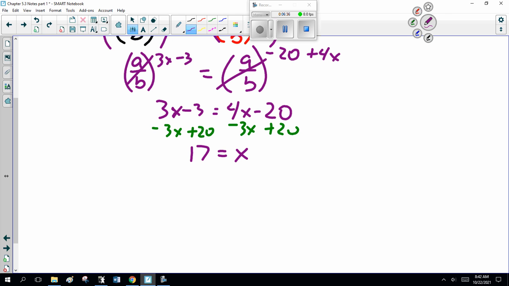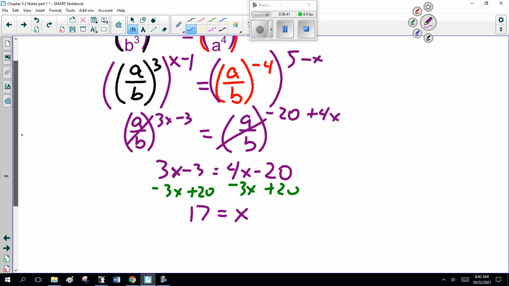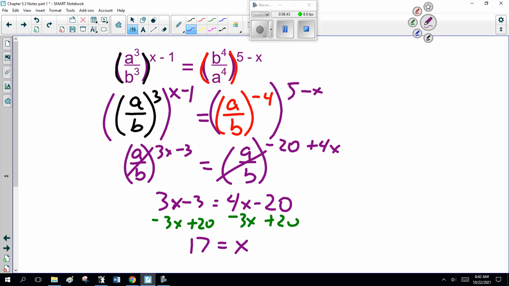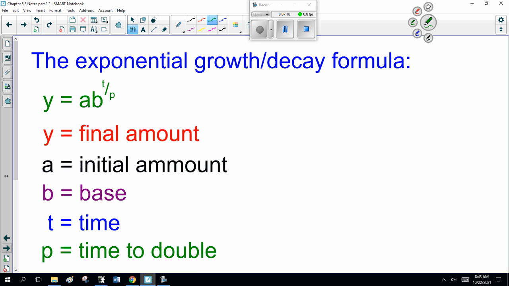There we go. And it's dumb math boo-boos like that, but you've got to check your work. So you go back, plug in 17, and tell me what you get. Or you cheat and make a 2 and b 3 or something, in which case this is 2/3 to the x minus 1. Oh, sorry, 2/3 cubed. And that would be 3/2 to the 4th, to the 5 minus x power, and graph it. Should work. I've done enough of these. I happen to know the answer. I'm not going to spend your time checking it. You guys check it.